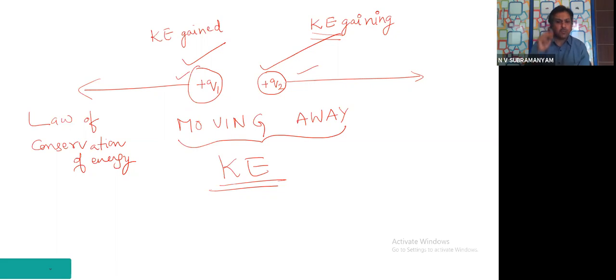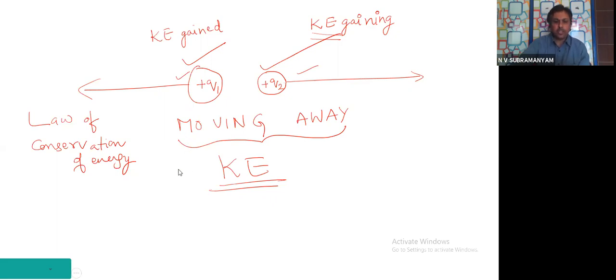So I cannot see potential energy, but now I can see the kinetic energy of the charges which are running away from each other. That means there is some potential energy in the system which got converted to kinetic energy. So this is a direct proof that there is some potential energy.